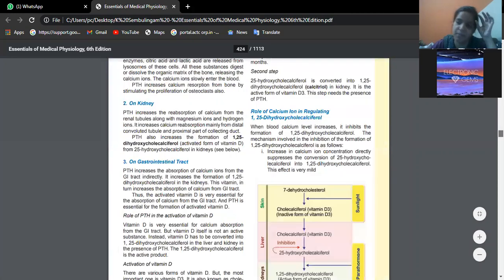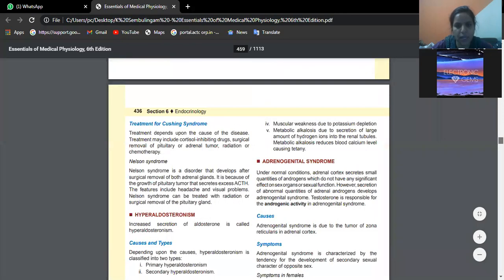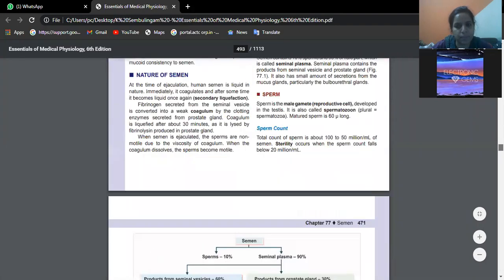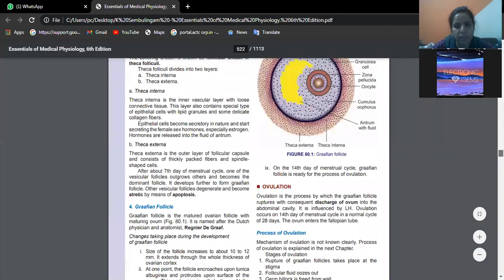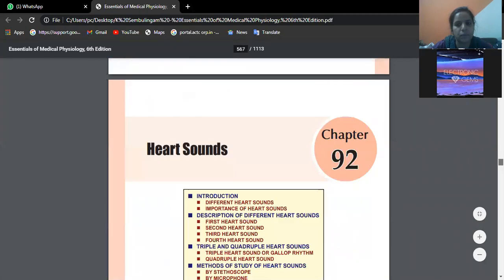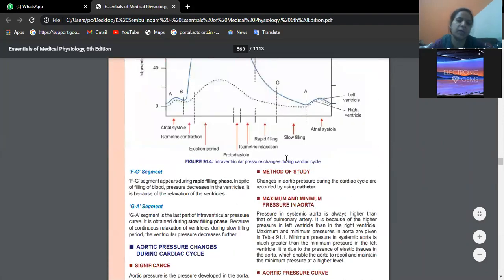Cyclical events which take place during each beat. Okay, that is actually the cardiac cycle. We'll see what cyclical changes take place. Page 533. Just before this only.